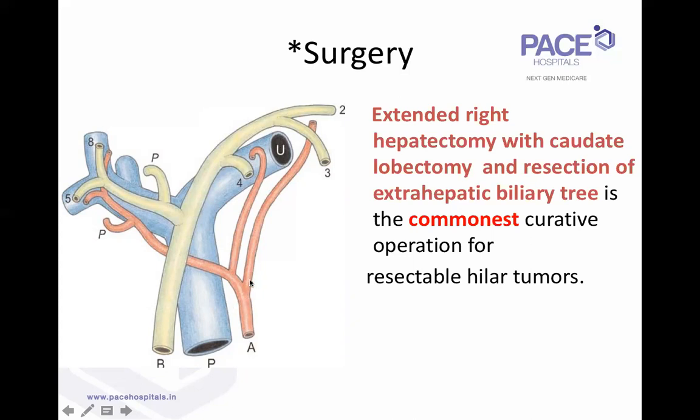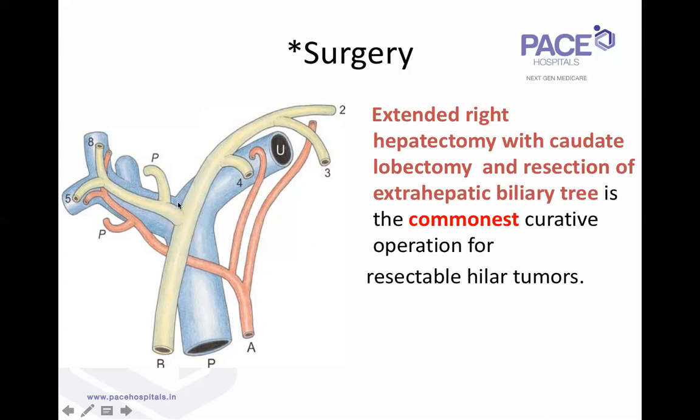Then number 3, the left hepatic artery, as you can see, is given off by the common hepatic artery before it enters the hepatoduodenal ligament. So it's very rare that the left hepatic artery goes completely along the left border of the hepatoduodenal ligament. It is very unlikely to be encased by the hilar tumors.